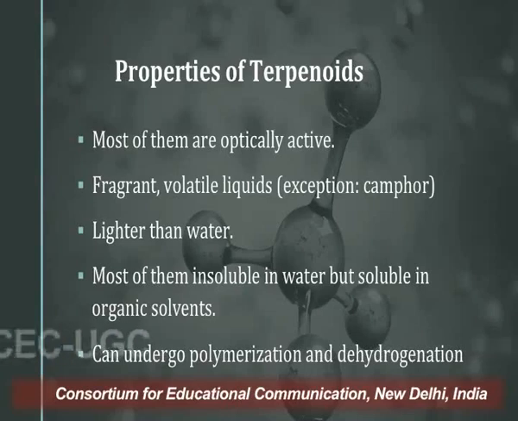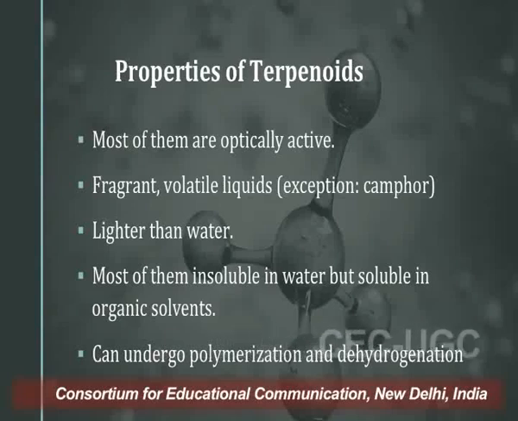Most of the terpenoids are insoluble in water, and they are largely soluble in organic solvents like chloroform, diethyl ether, dichloromethane, alcohol, methanol, and so on. They can also undergo polymerization or dehydrogenation reactions, and whenever these terpenoids are exposed to thermal decomposition, they give rise